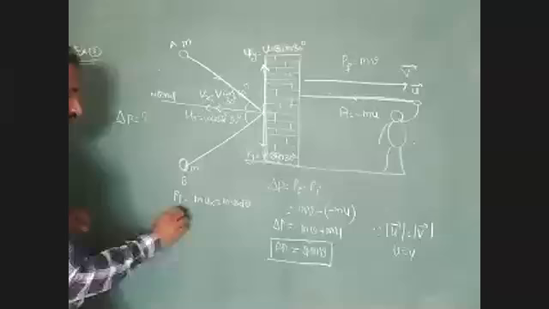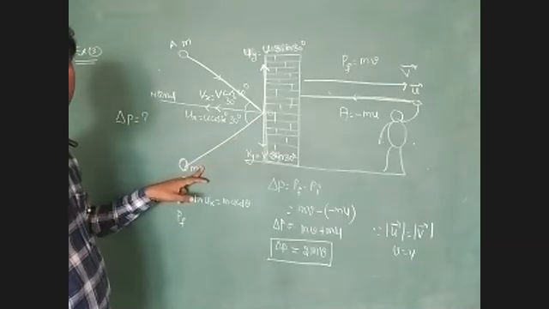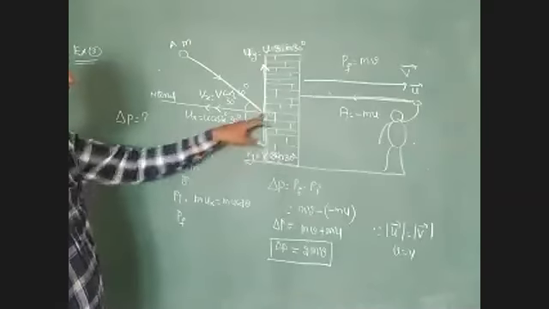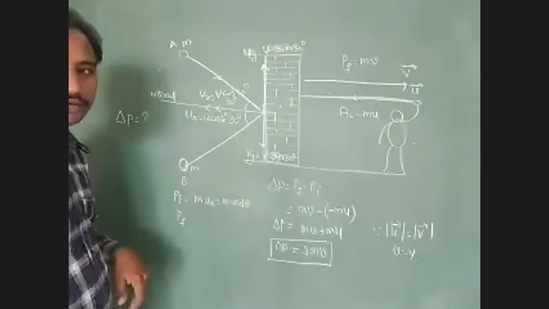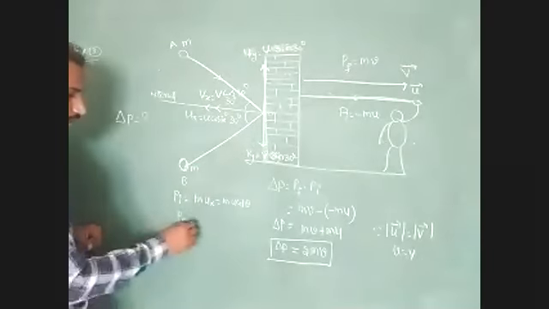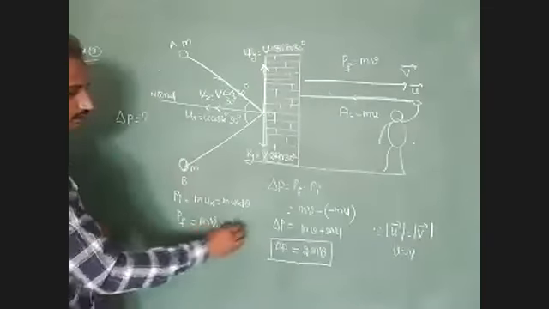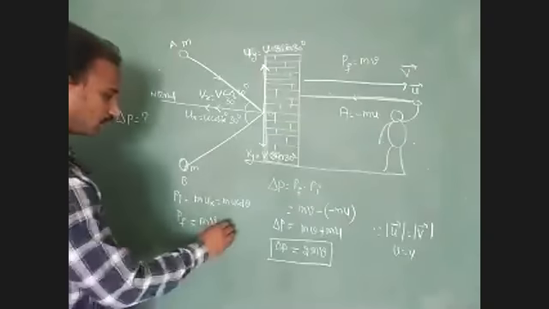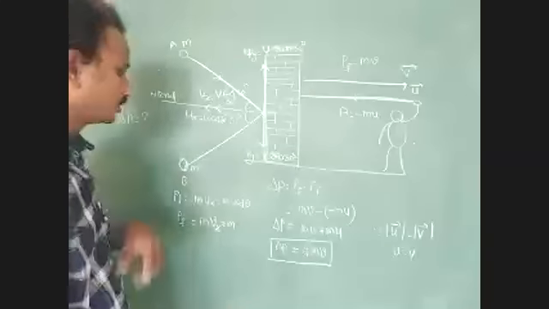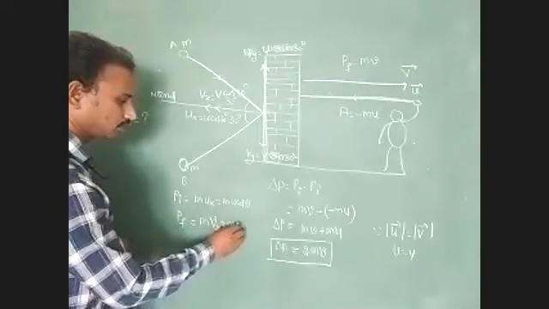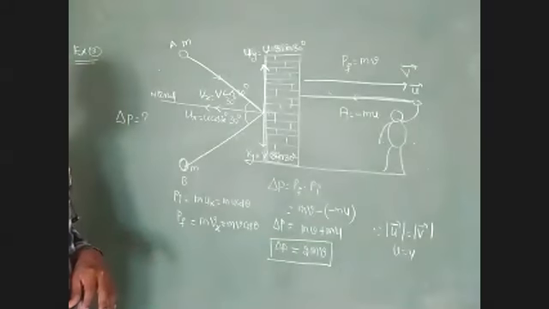Next we have to find the final momentum of this body. Its momentum is resolved into two components, one along the normal and another along the vertical direction. Final momentum of this body Pf equal to m into vx. The vx value equals v cos 30 degree, so we represent m v cos theta.